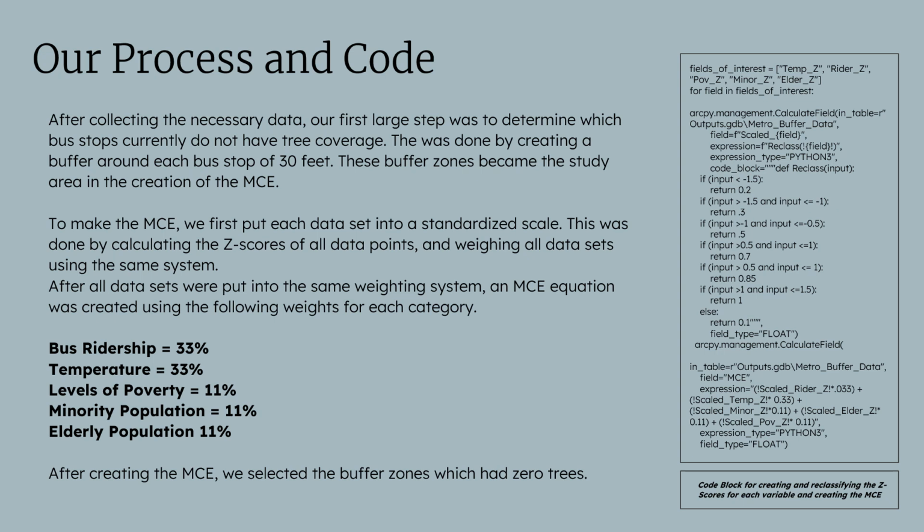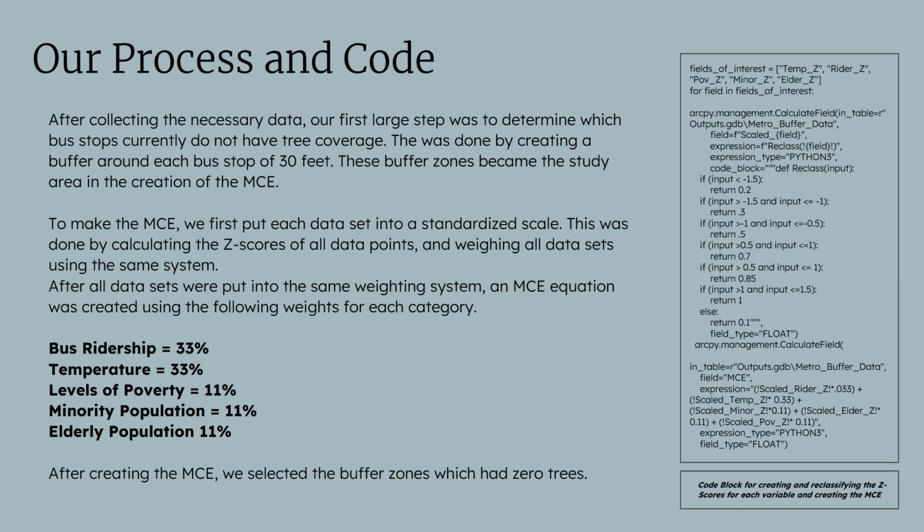For this MCE, our analysis is done completely through Python. Our process began by utilizing spatial functions that map bus stops and create a 30-foot buffer zone around each one. These buffers will then serve as our study areas for analyzing tree coverage. Next, we standardized each dataset and assigned weights to the 5 factors based on their impact. This is done by calculating the z-score for each relevant field, or how far they stray from the mean, and then determining how much they should weigh in on the final MCE value. For example, bus ridership and temperature were weighted most heavily at 33% each.